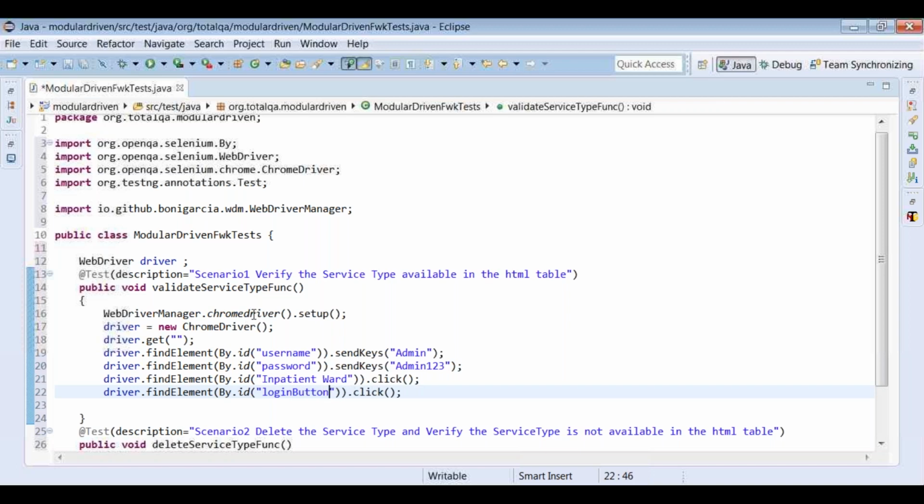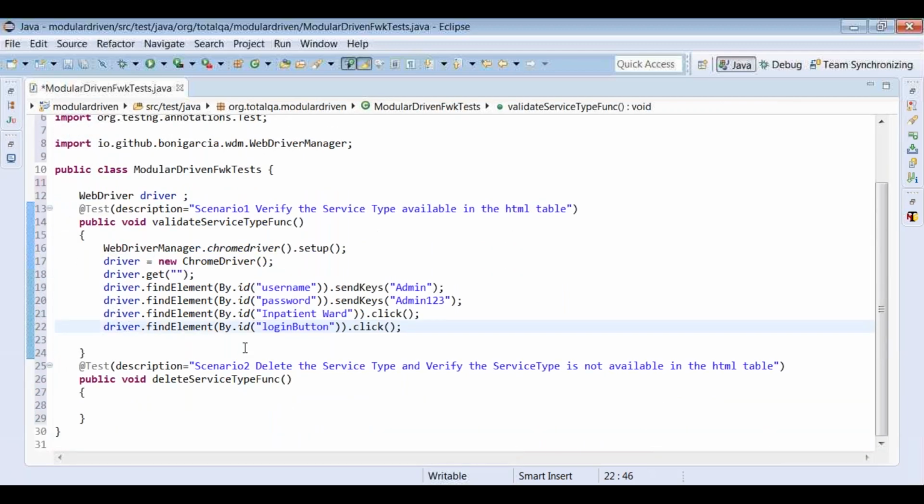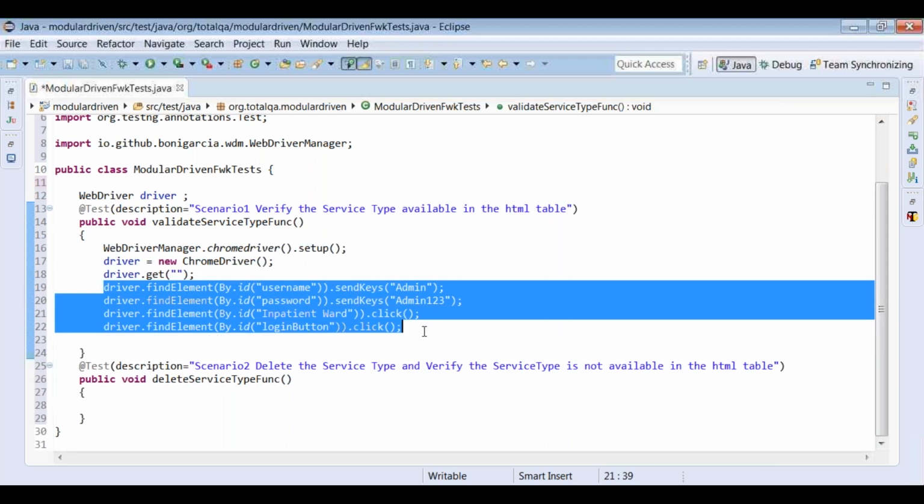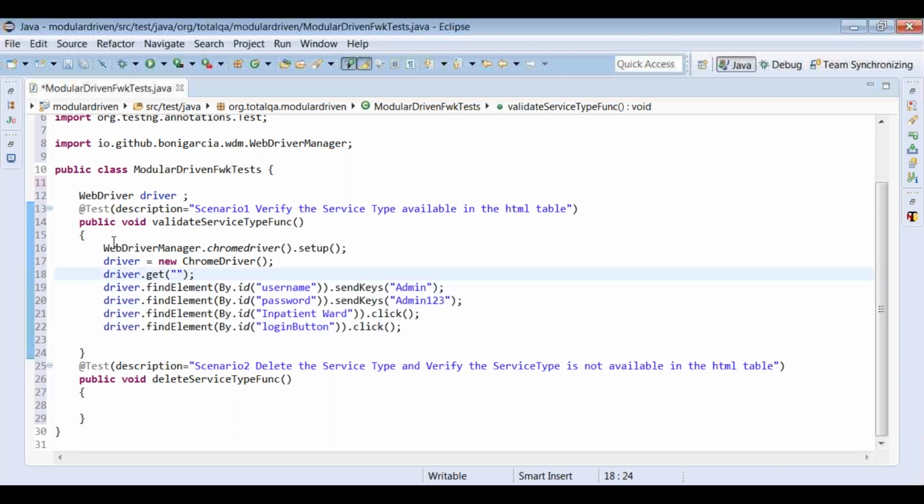And also if you observe carefully, in the test case 2, the scenario 2, also we need to launch the browser, we need to log in, right? Then only we can proceed further. So what I observe is definitely the steps what we have written right now are reusable for scenario 2. So what we do is we'll break it down into 2 different methods.